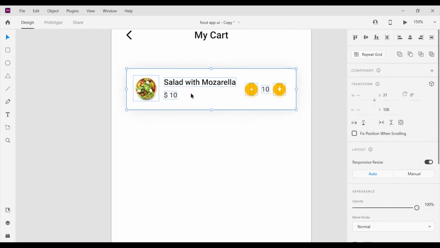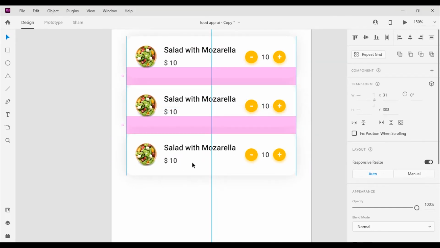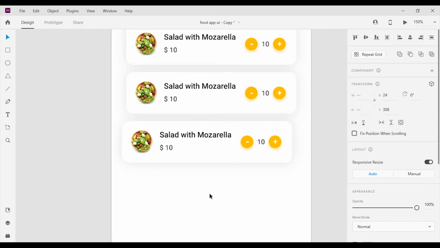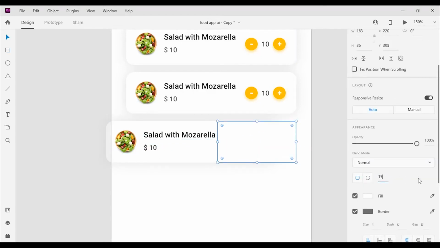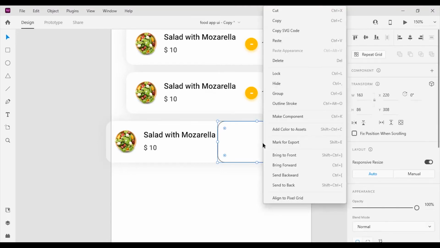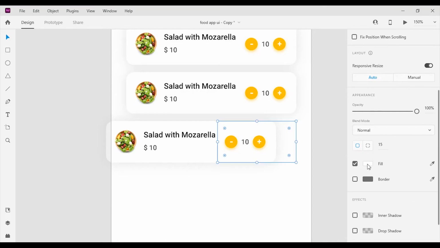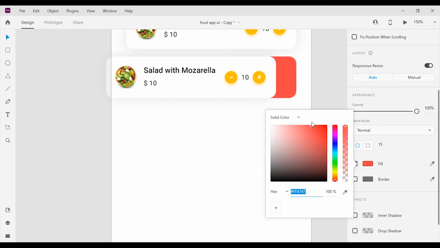Now I'm gonna select all the elements and make 2 more copies of it. I will move the last card item card to left side of the artboard. After that I'm gonna create a rectangle with the equal height of the card item card. I will change the border radius to 15 pixels and I'm gonna send it backward. Next I'm gonna remove its border and fill it with a color. The color code I'm using here is #FF6767.